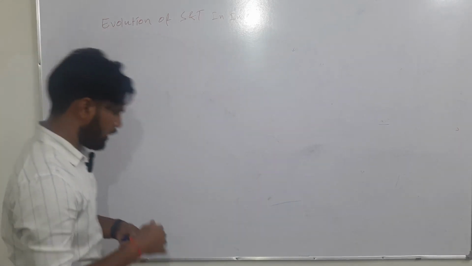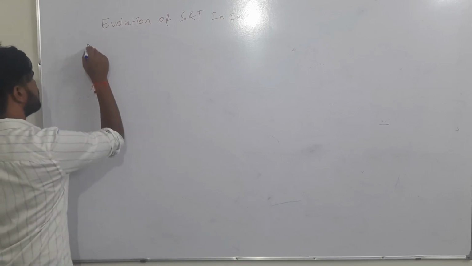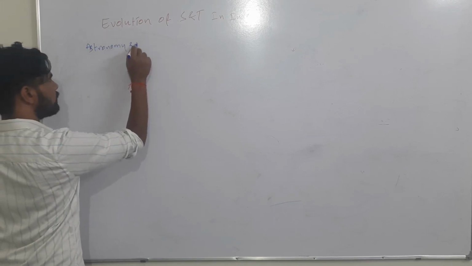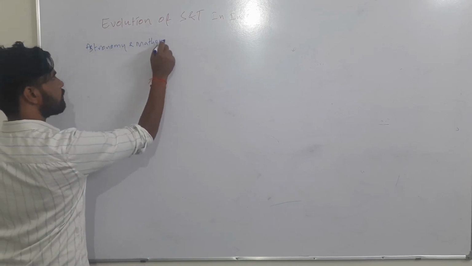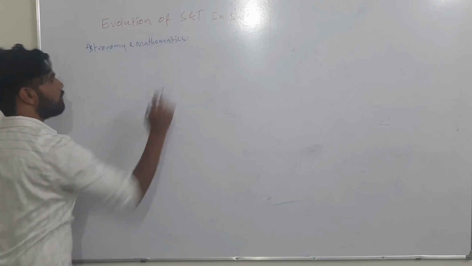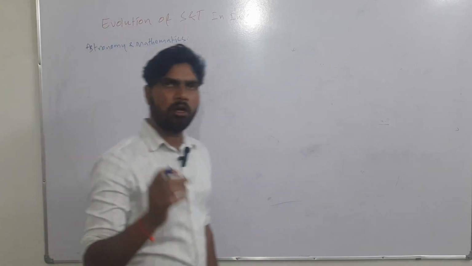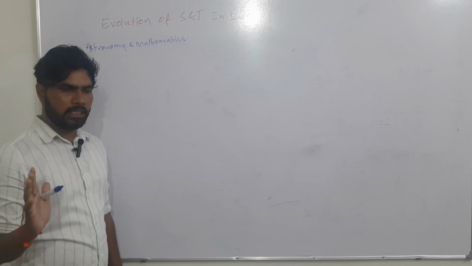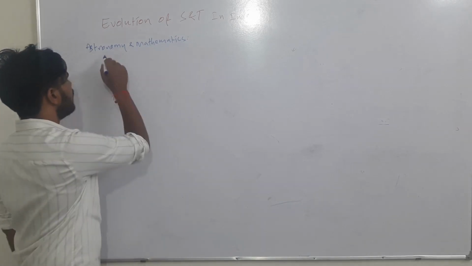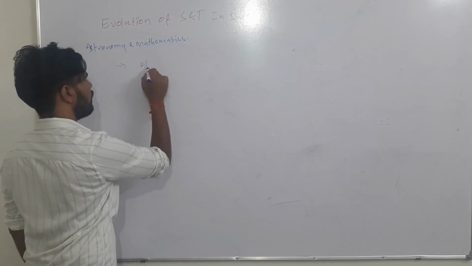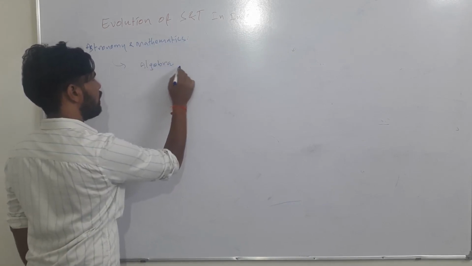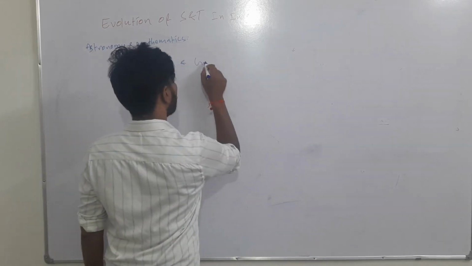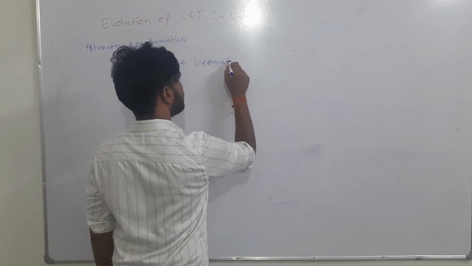So the first area is mathematics and astronomy. Whatever the advancements were there in ancient time, I have mentioned zero was invented by Indians. The decimal system was also given by Indians. Advancements were there in aspects like algebra and geometry. Further advancements were there in geometry.